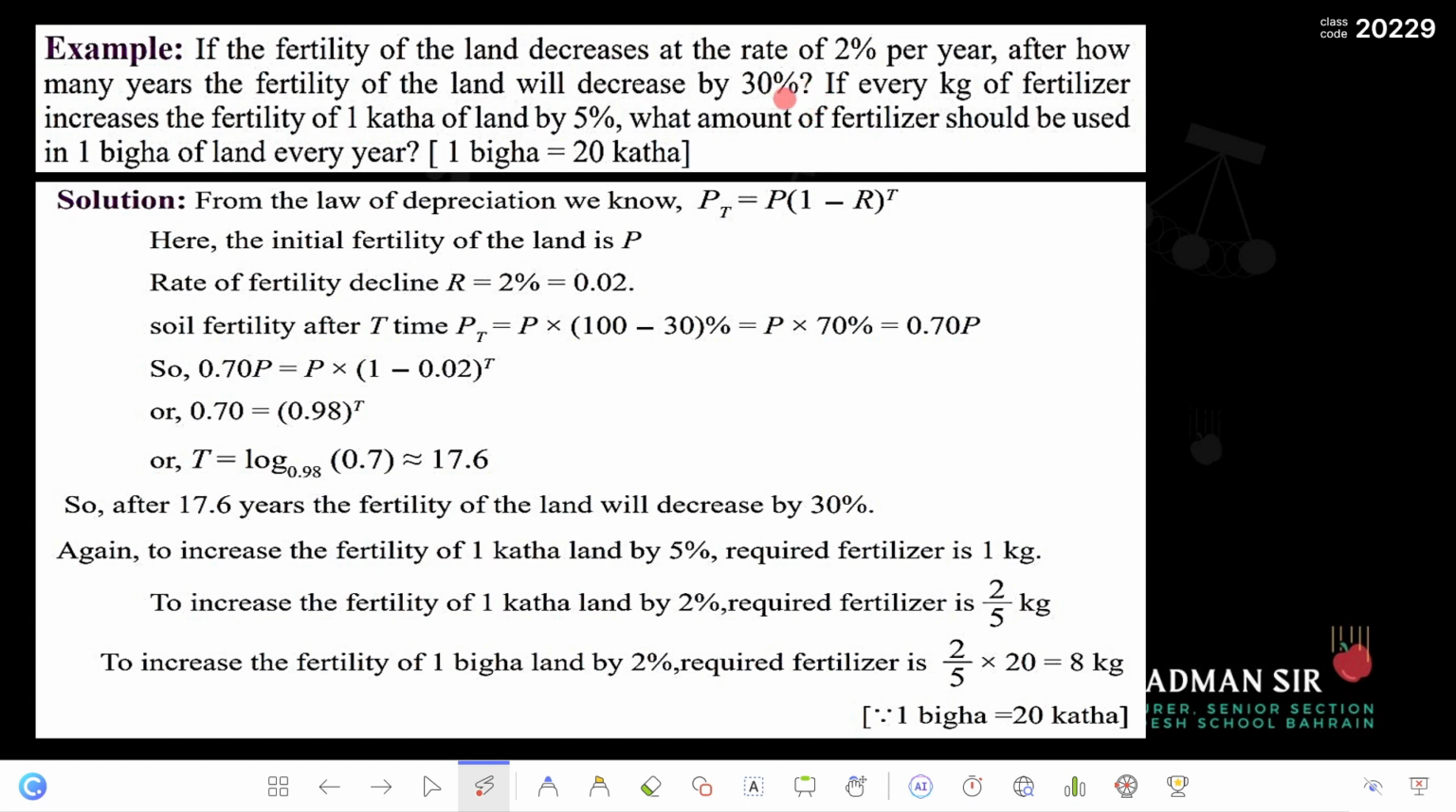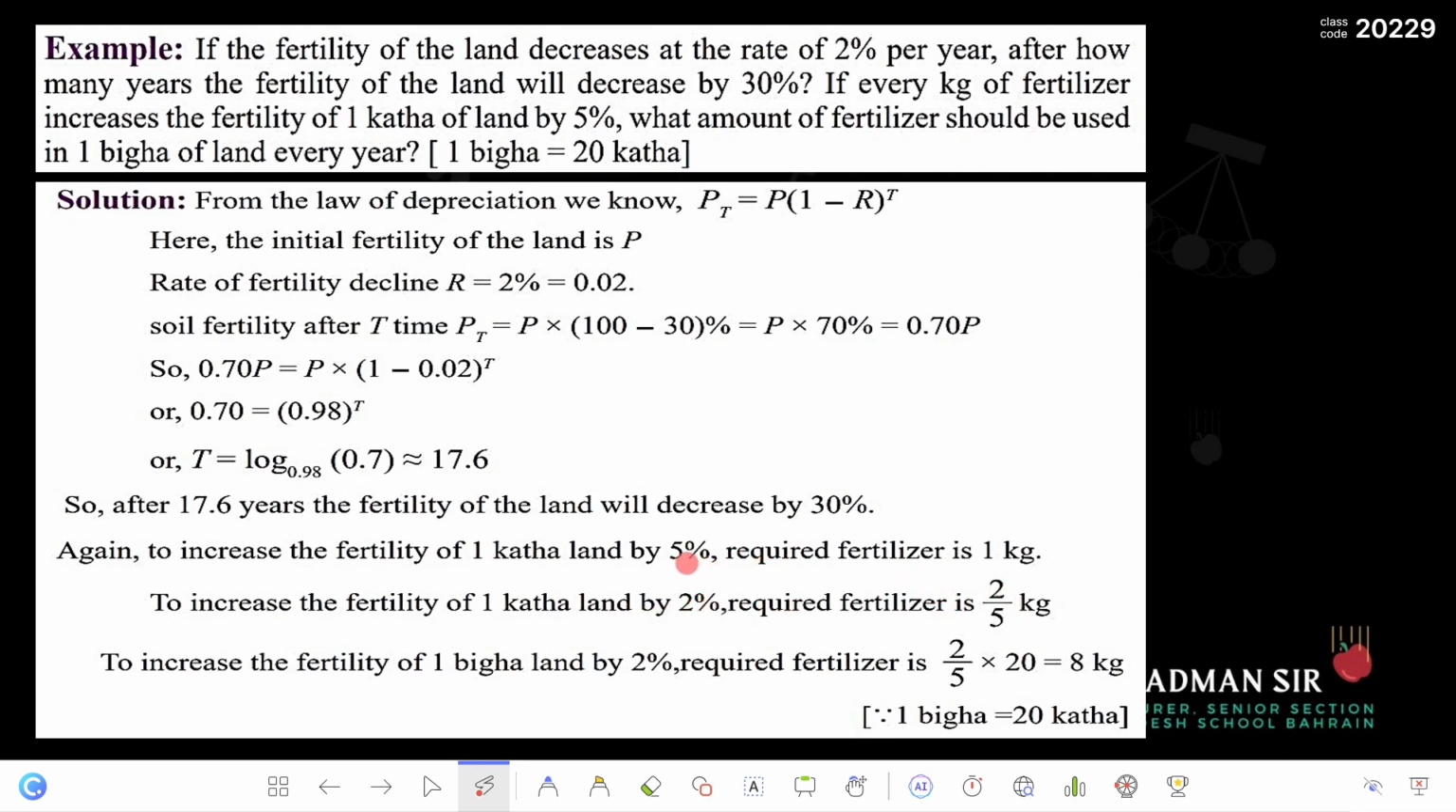Okay, understood. Now every kg, meaning 1 kg of fertilizer, increases the fertility of 1 kata of land by 5%. So let us mention this. To increase the fertility of 1 kata land by 5%, required fertilizer is 1 kg, because they said every kg, right? Every kg means 1 kg. Now, is our depreciation 5%? No. If our depreciation is 5%, then the solution would be much easier actually. But here our depreciation is not 5%, rather it is 2%. So to increase the fertility of 1 kata land by 2%, the required fertilizer will be 2 by 5.